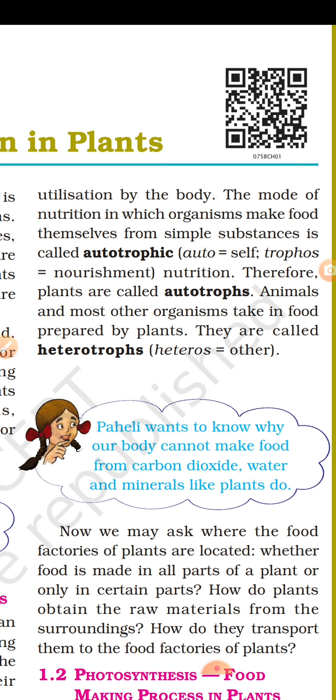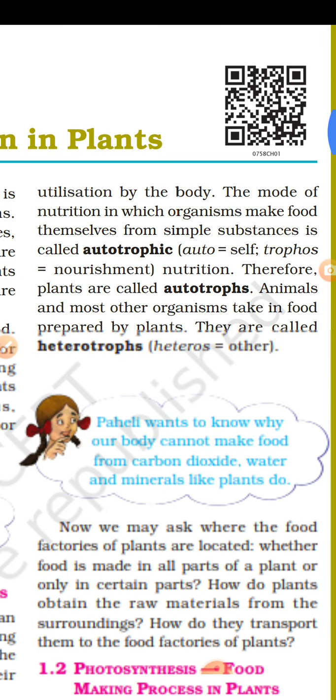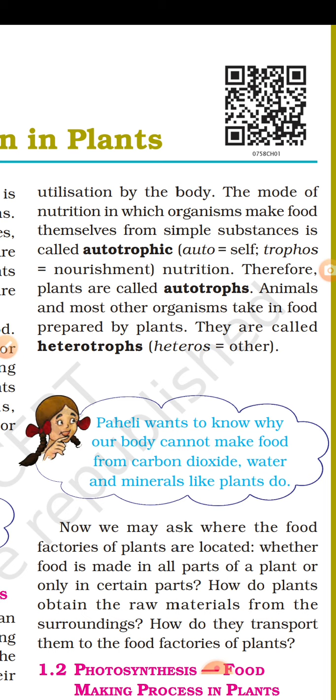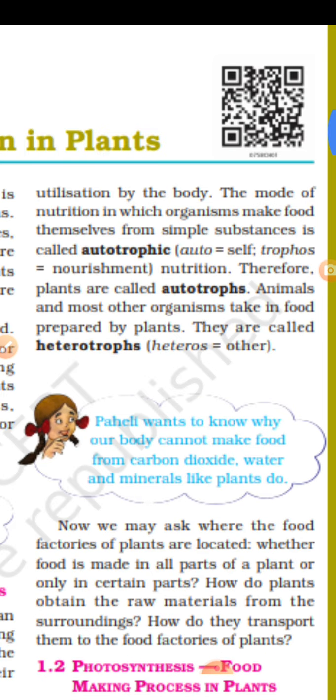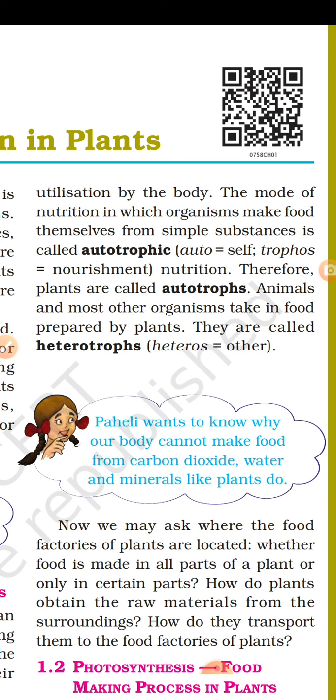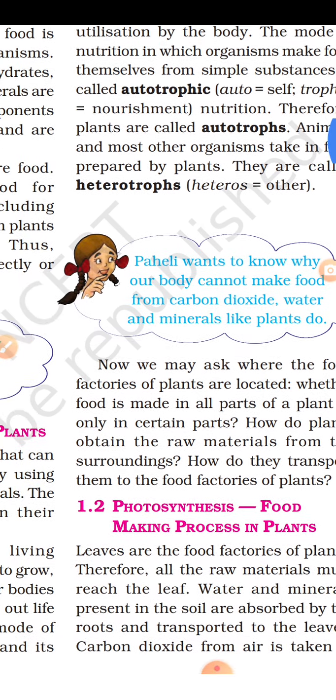What do you mean by autotrophic? Auto means self, troph means nourishment. Those organisms which are capable of making their food by themselves with the help of simple substances are known as autotrophs. All green plants are examples of autotrophs. They make their food by the process of photosynthesis. Animals and other organisms take in food prepared by green plants. They are called heterotrophs. Today we will discuss the autotrophic mode of nutrition.